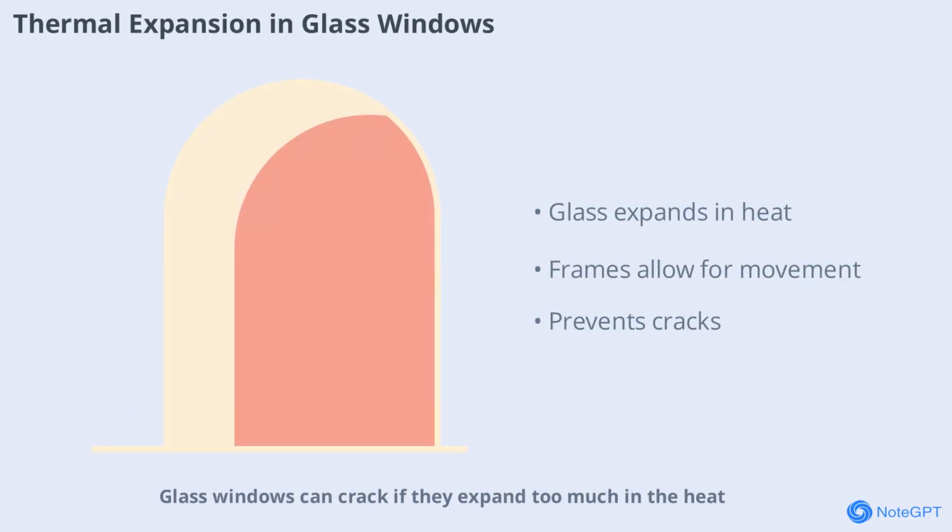Glass windows can crack if they expand too much in the heat. Window frames are designed to allow for this expansion, preventing stress and damage. By choosing the right materials and designs, manufacturers ensure that windows remain safe and functional in all weather conditions.